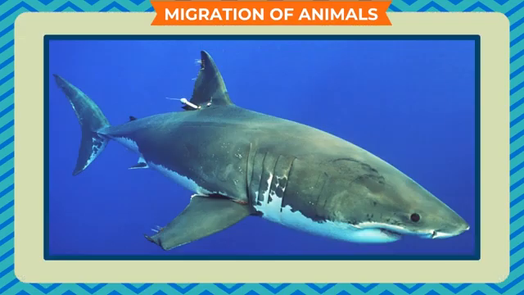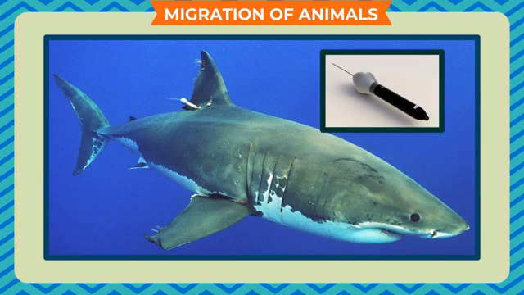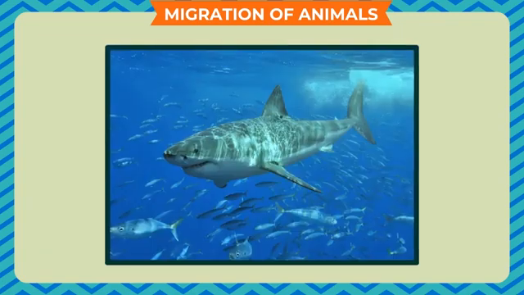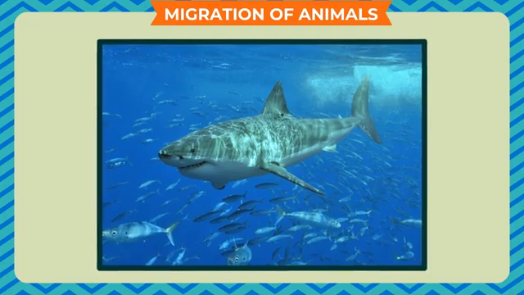Scientists use satellite tags to track the movement of migratory animals. They do so to know how these creatures decide where to migrate.